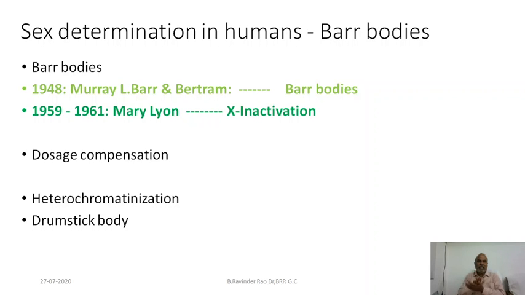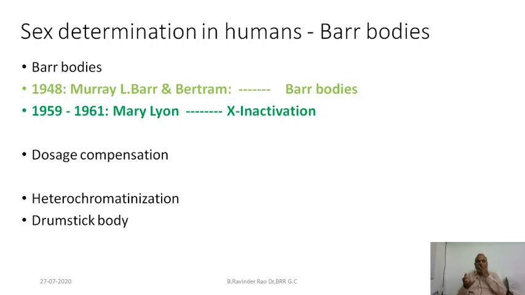If the sperm with X chromosome is fertilized, the embryo turns to female. If the sperm with Y chromosome is fertilized, the embryo turns to male. Let me repeat. If the sperm with X is fertilized, female. If the sperm with Y is fertilized, male. Sex determination can be done in cells also.